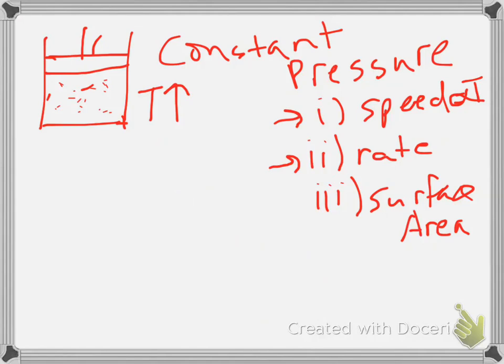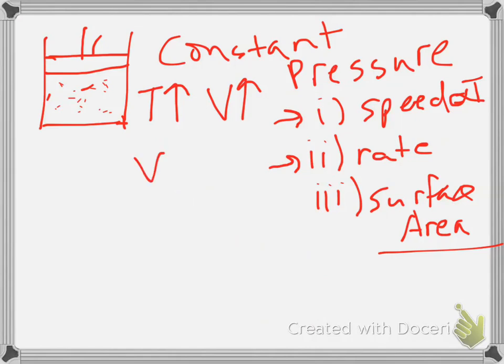But if we're holding pressure constant, that means we have to do something to the container in order to keep the rate the same. So that is going to be where the surface area comes in. If we increase the volume, then we can dictate how the rate is going to hit. Even if they hit harder, we can make them hit less often, and that'll keep the pressure constant. So we have temperature going up, volume is going to go up.